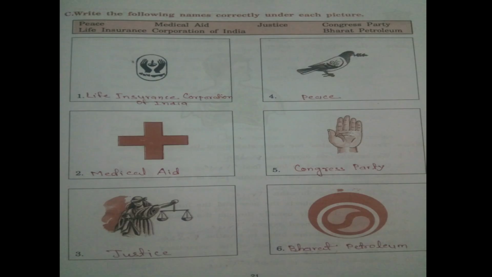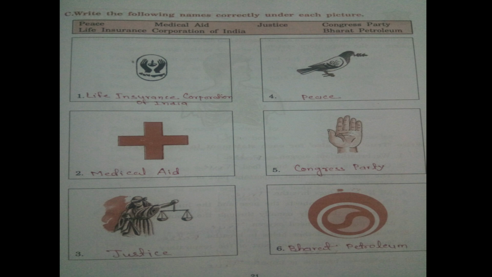Number C. Write the following names correctly under each picture. Students, see here. Some pictures are given and you have to write the name. First one is a picture, a symbol of the Life Insurance Corporation of India.